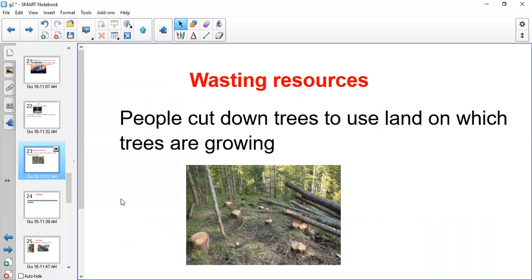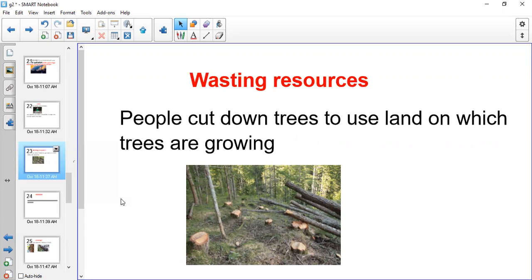Something else that people are doing that is very bad for the environment and the natural resources that we are using is wasting resources. How can people waste resources? People cut down trees. Why do they cut down trees? To use the land on which trees are growing, because they want to use this land to build buildings and roads. This all affects the animals and the plants, and by the end, humans will be affected because we need trees.